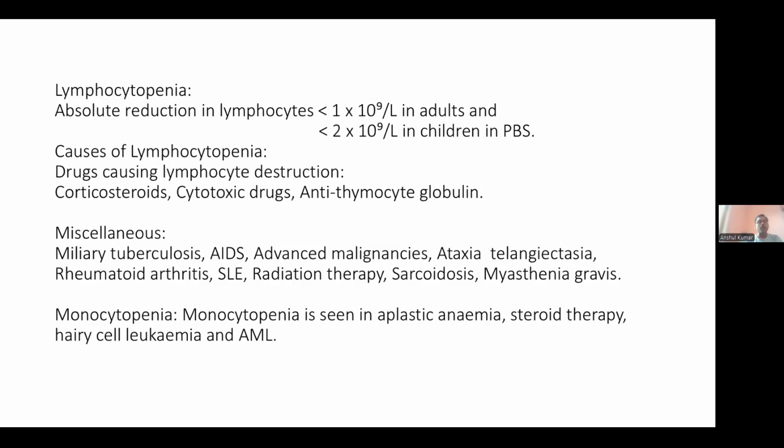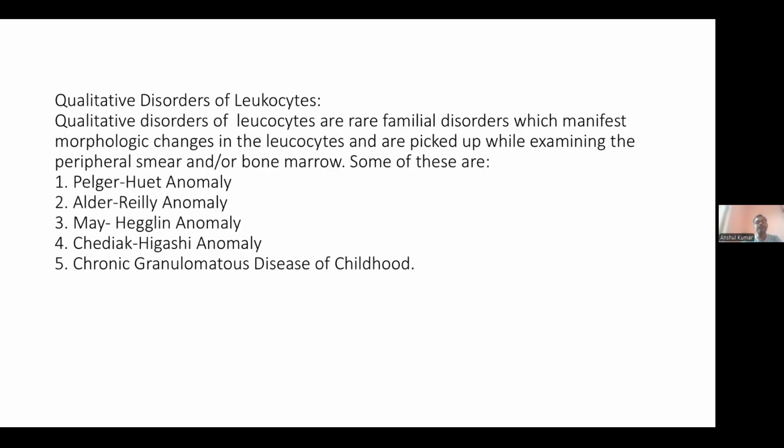Then comes monocytopenia. Monocytopenia is mostly caused in aplastic anemia, steroid therapy, hairy cell leukemia, and acute myeloid leukemia. So these are some of the important conditions where there is a decrease in the white blood cell count. These are some of the important parts of the quantitative disorders of leukocytes.